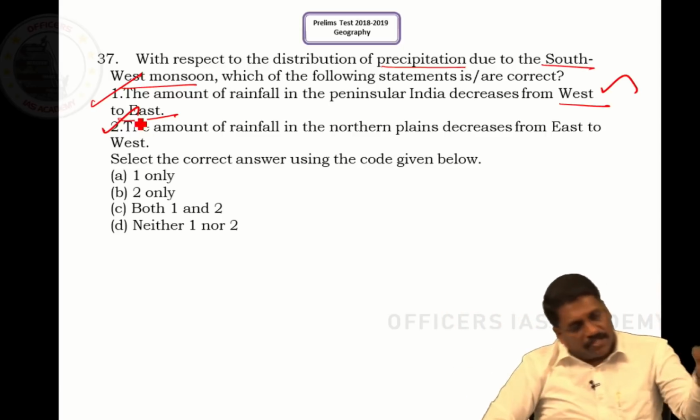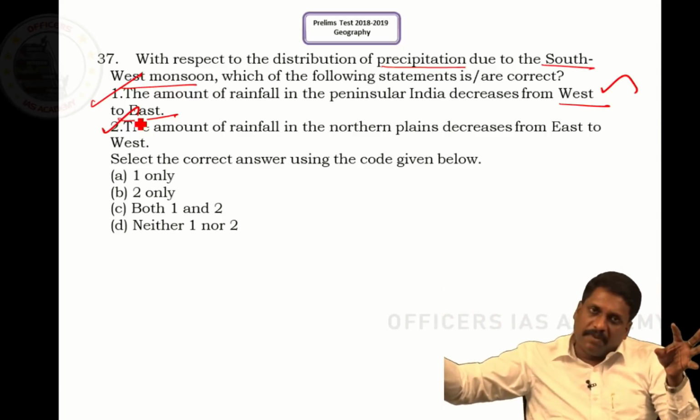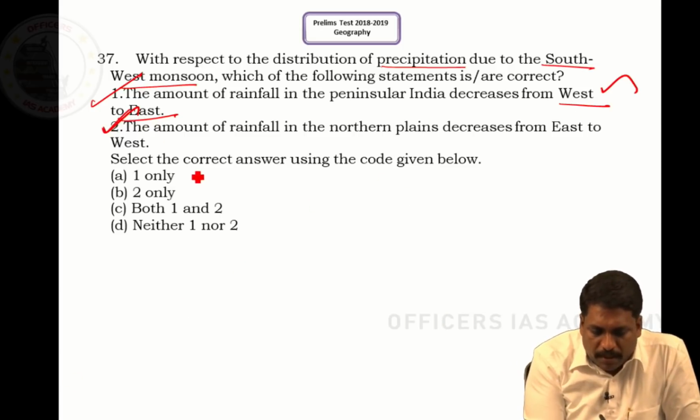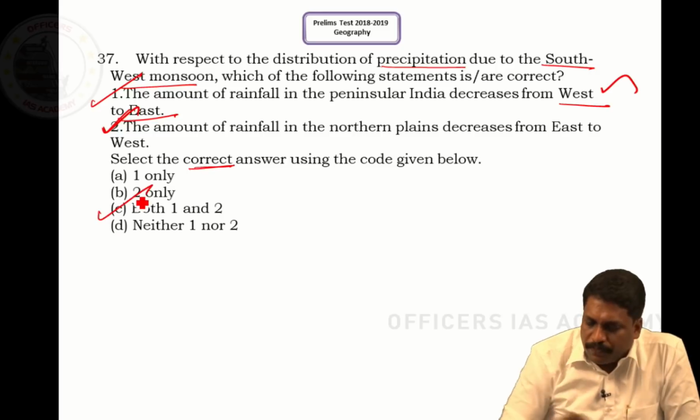So, it means the eastern side will be more wet and the western side will be comparatively dry. It means statement 2 is also obviously right. So, select the correct answer. It should be both 1 and 2.